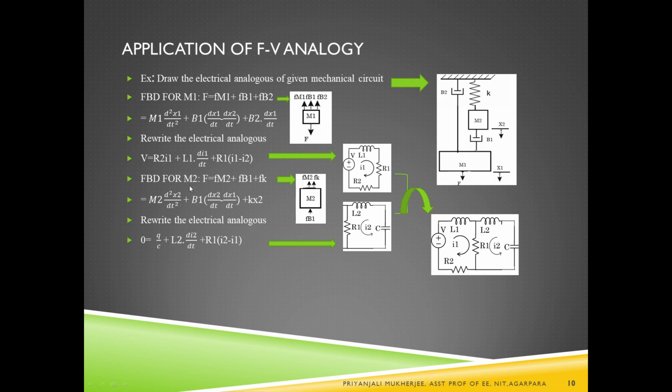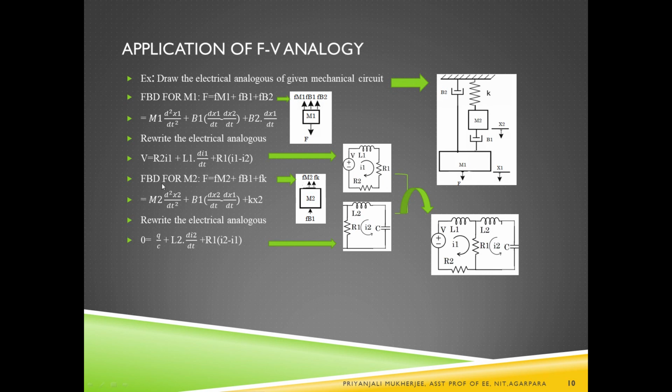So this is a voltage equation, and we can say that there is a loop, and in that loop V is the supply voltage. So I have written here V, and if I1 is the loop current, then R2 is connected to this I1 only. So R2 is connected over here, and L1 is connected to I1 only. So L1 is connected over here. And R1 is connected in between two loops, I1 and I2. So I1 is one loop, and there will be another loop, that is the I2 current.